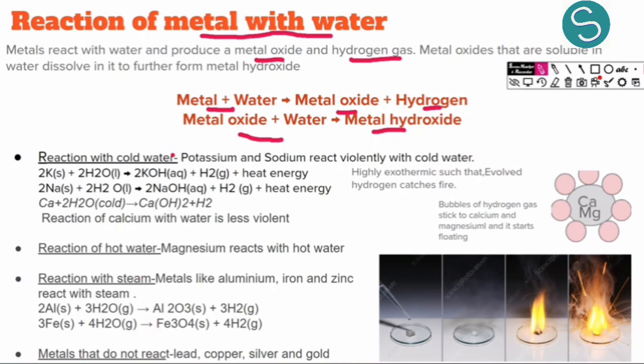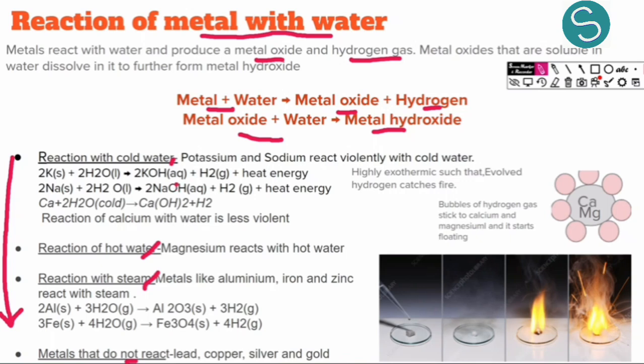Some metals are so reactive that they react even with cold water. They don't need hot water. Then some metals are not that reactive and they react with hot water. Some metals need more temperature and they react with steam. And some metals, at last, do not react at all. So this again shows the reactivity of metals, which decreases from top to bottom, and their reactivity with water.